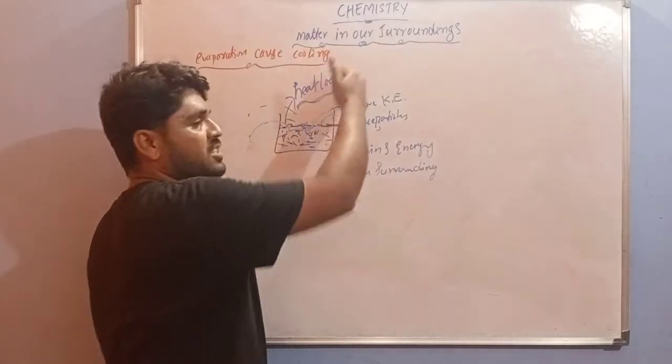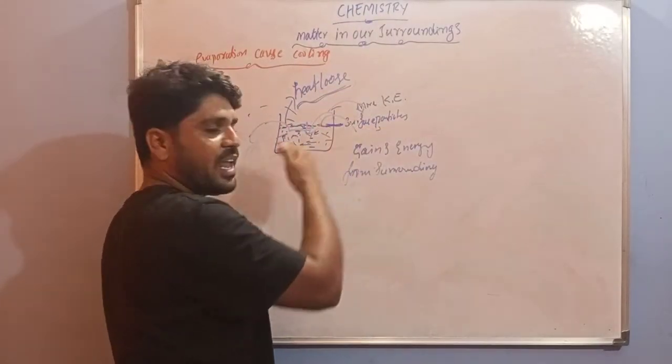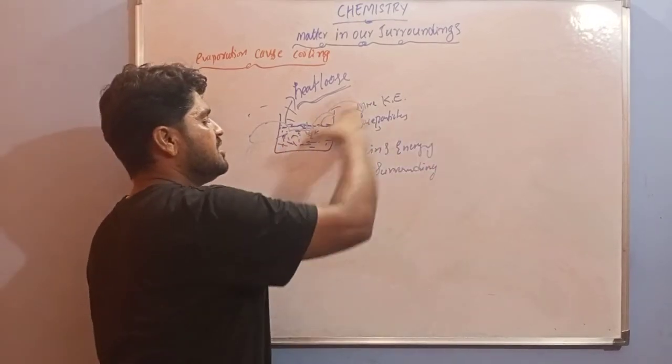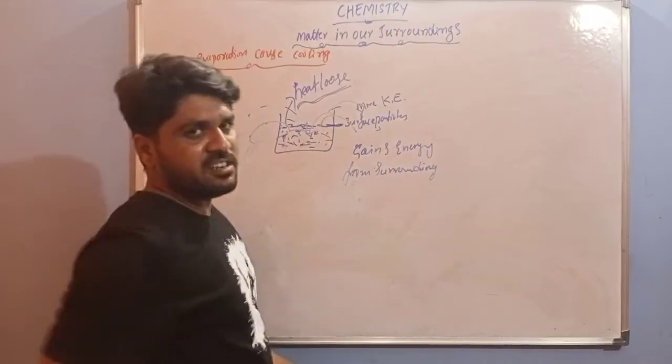When evaporation occurs, energy is lost. After losing energy, for balancing purposes, the inner water particles gain energy from the surroundings. Now this is the balanced energy.